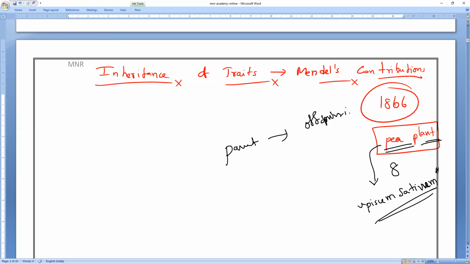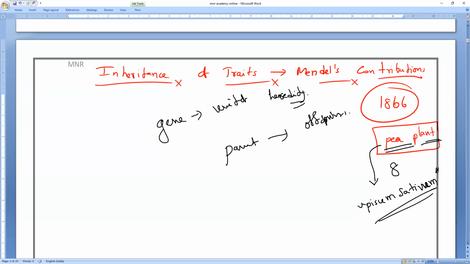He is the first scientist who introduced the concept of genes as the basic unit of heredity. So the gene is the main basic unit of heredity.